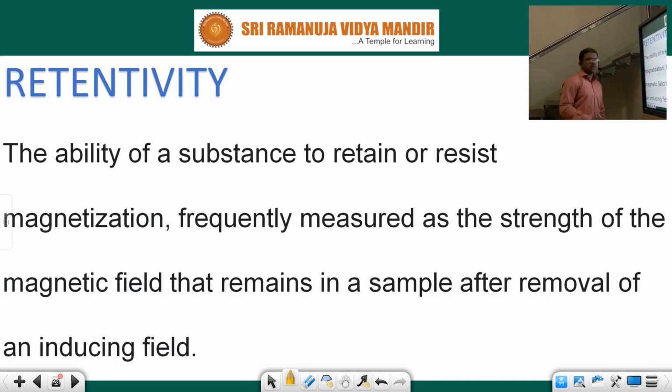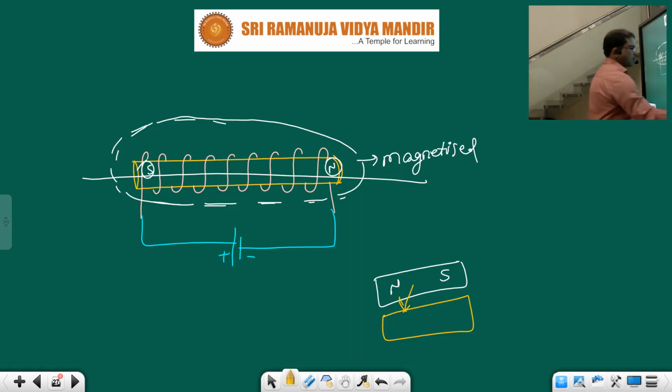Next, retentivity. See children, retentivity means simply, first I will say, then we can go through the definition. Suppose we magnetize, see children, in this example, if we rub like this continuously, what will happen? It becomes magnetized and it acts as a magnet.